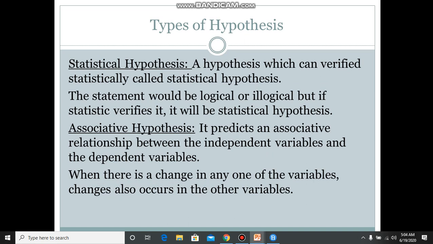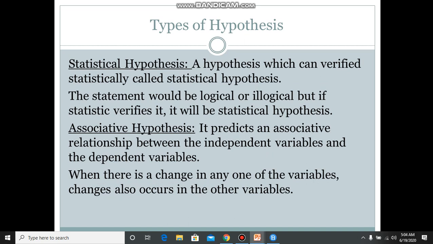Now the statistical hypothesis. A hypothesis which can be verified statistically is called a statistical hypothesis. It is obvious that a hypothesis which is statistically true or has some statistical significance will be called a statistical hypothesis. The statement can be legal or illegal, but it has some statistical values or statistical verification.